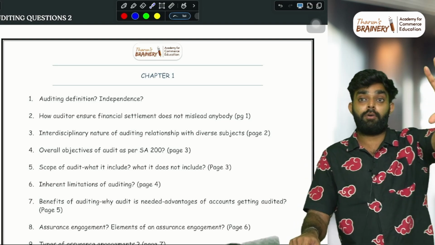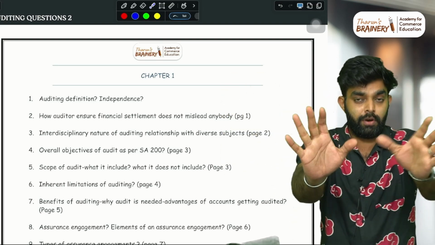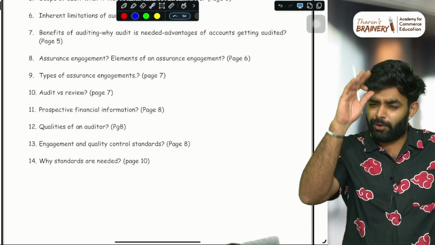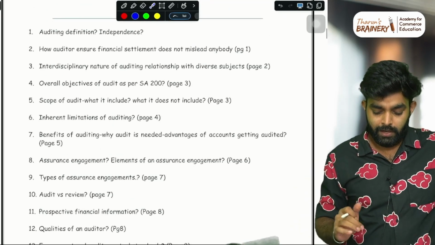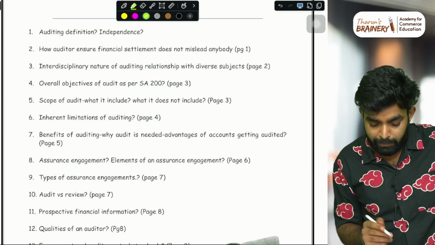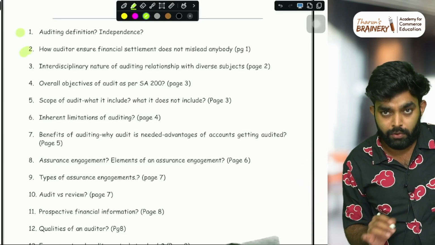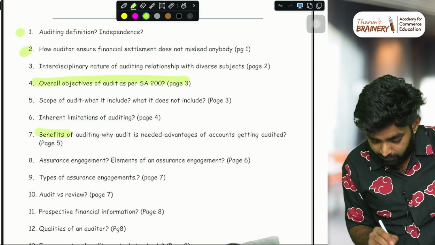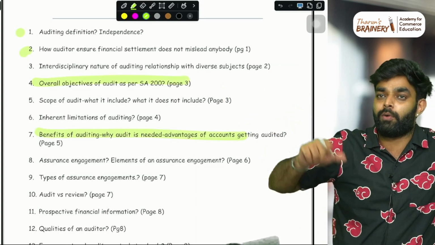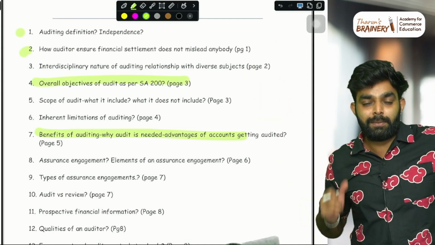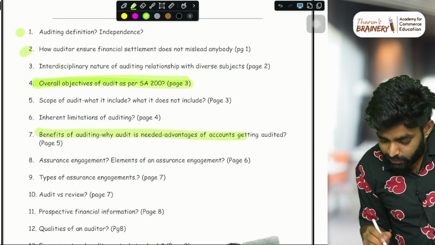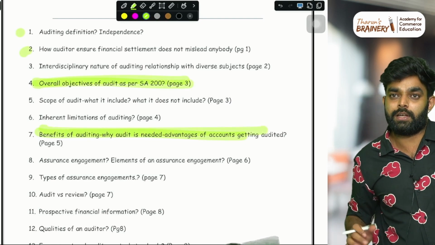One more most important, beautiful thing about this. Once you finish the first revision of this chapter, note which things you are unable to recall. For example, the first, second, third questions were easy for you, but these 2 questions were tougher. So just highlight them and keep them. In the next revision, only revise these 2 things, because you have marked these 2 as the toughest questions. Everything else is easy.